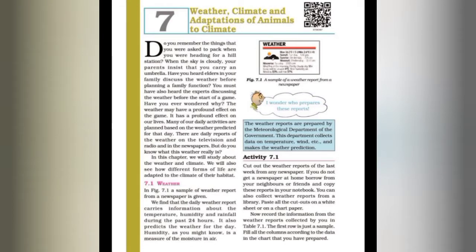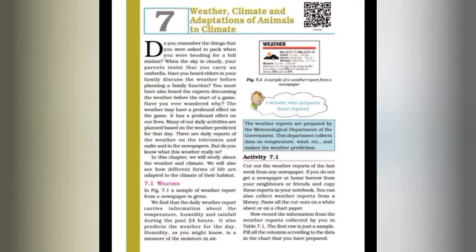So welcome back all of you in class 7 science class, and as you know that we have started chapter 7, that is weather, climate and adaptations of animals to climate. So students, in the previous video we have discussed the weather. So now we know what is weather. So how can we define weather?